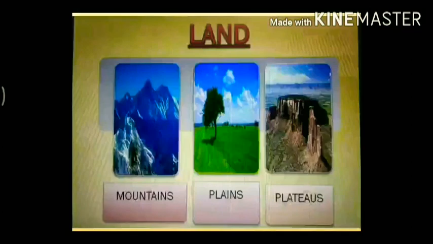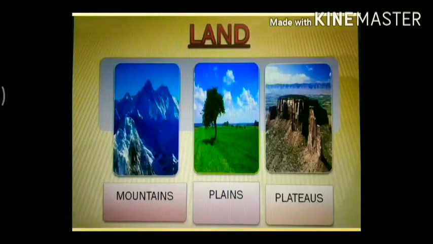Now, next, land can generally be categorized into three types. So what are the categories? First, the mountains. Second, we have plains. Next, we have plateaus. So these are the three categories under which land is divided. Now first we have mountains.